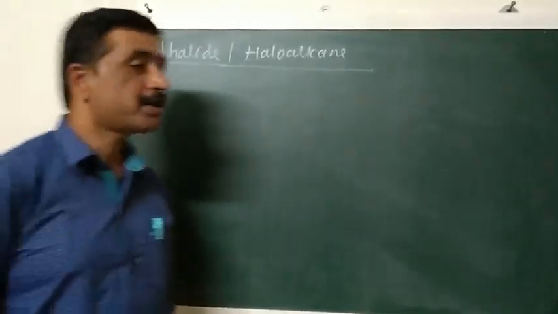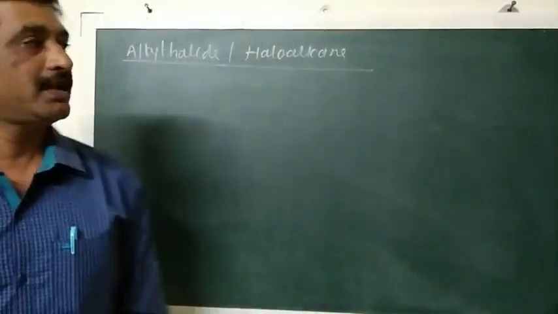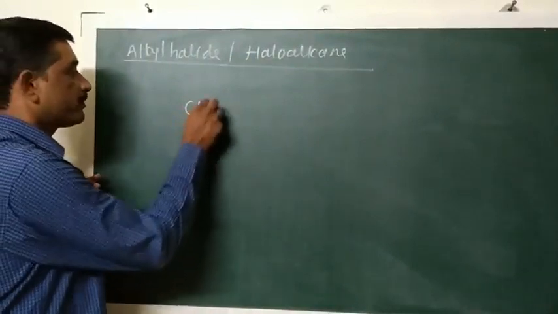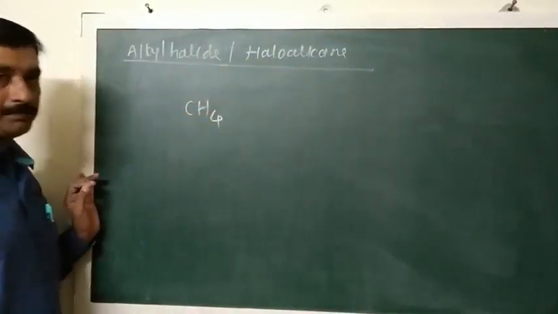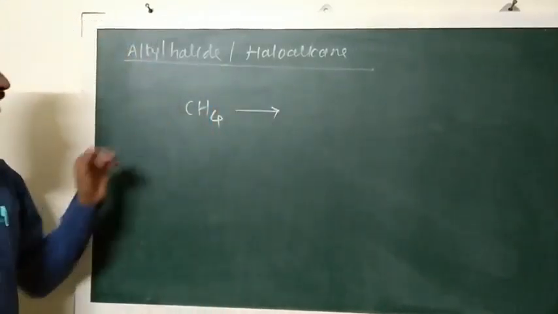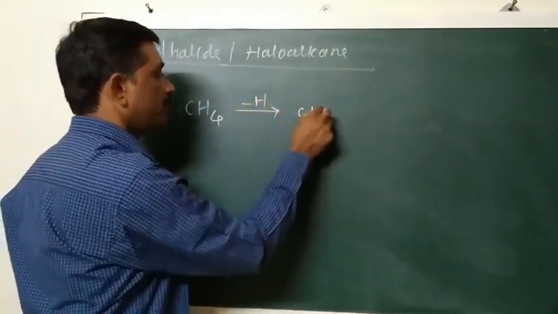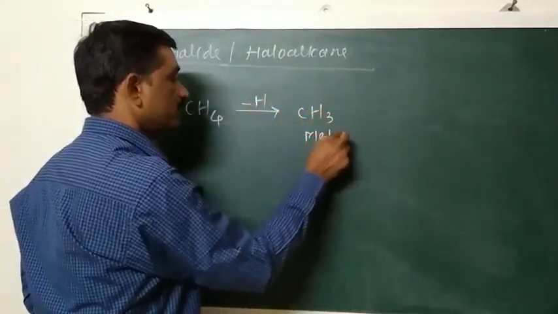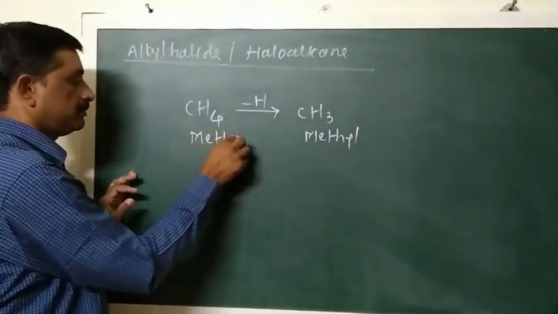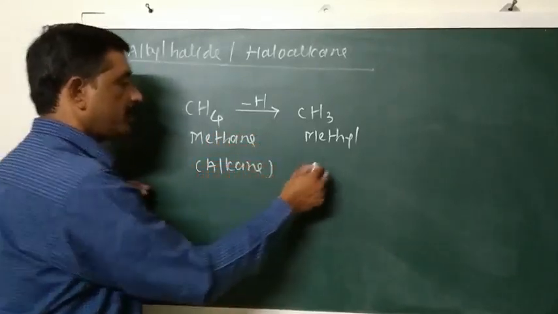In this topic, we have to study alkyl halides in detail. So first consider what alkyl halides are. Alkyl halides are also known as haloalkanes. What are alkanes? For example, methane. How is the alkyl group obtained from this methane? When you remove one hydrogen atom, the formed group is methyl. Methane is an alkane. Methyl group is an alkyl group.